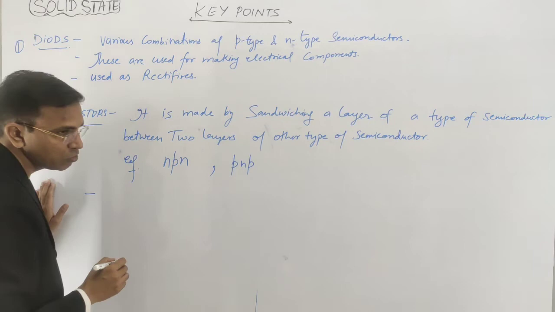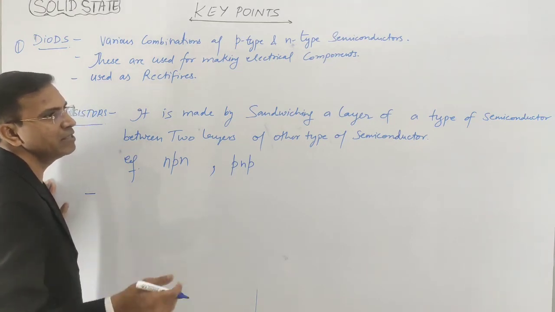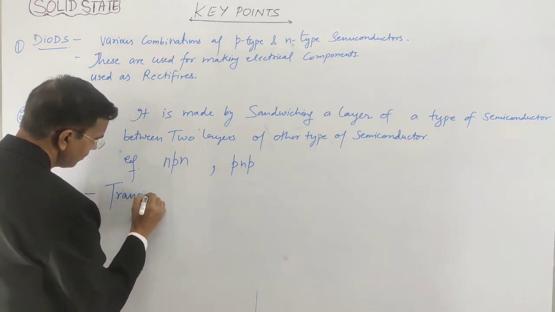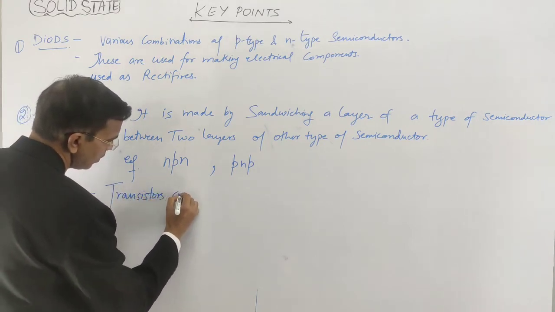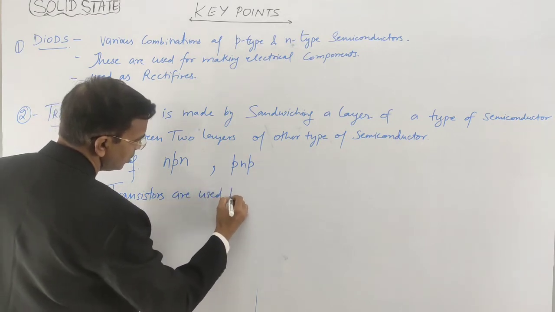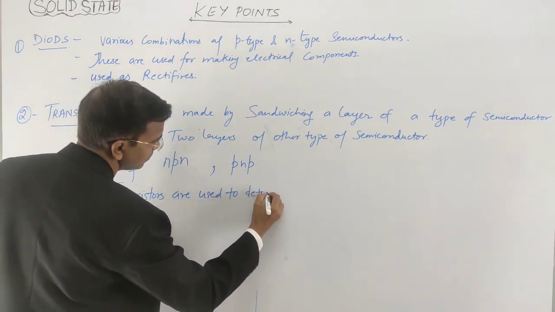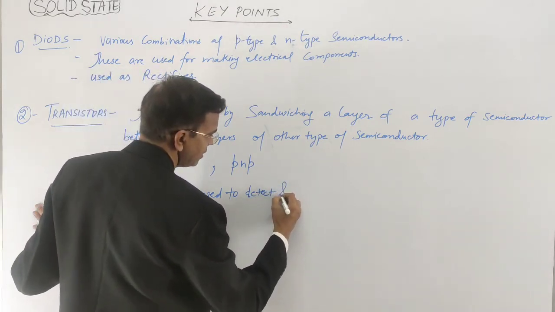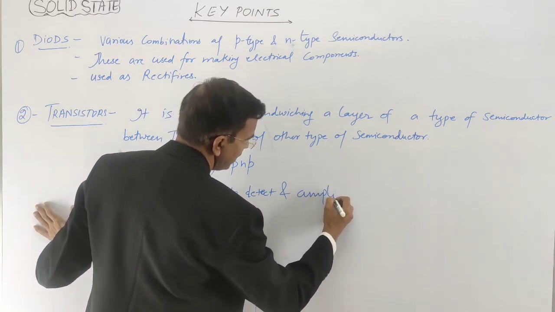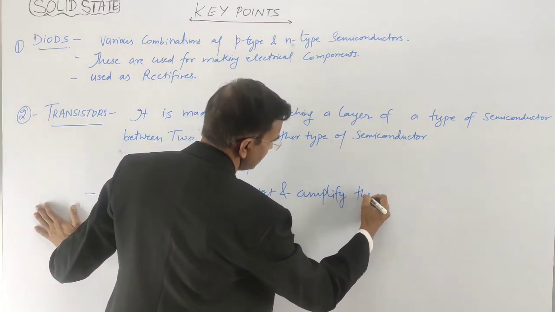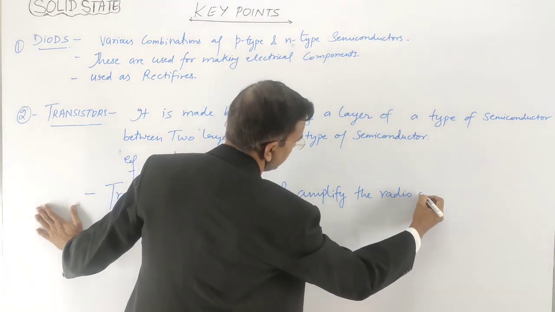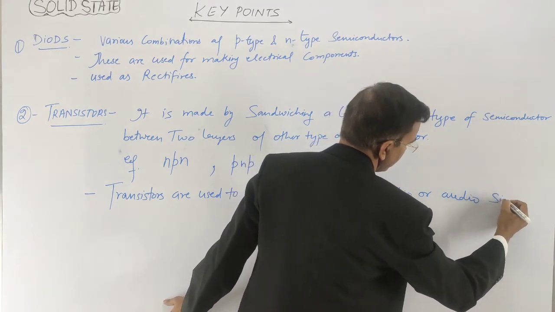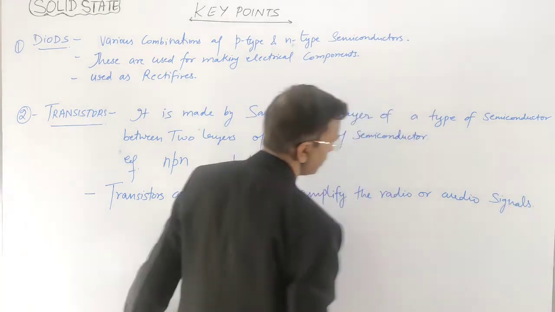And transistors are used to detect and amplify the signals. So transistors are used to detect and amplify the radio or audio signals. Right?